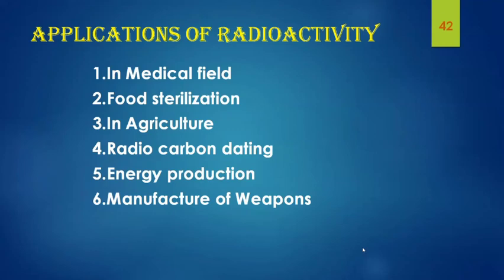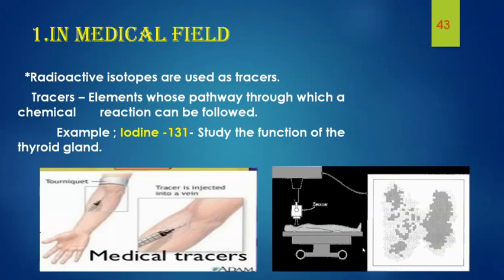Next, we can move on to the topic applications of radioactivity. We know that there are wide applications and we listed very few of them. That is in medical field, in food sterilization, in agriculture, in radiocarbon dating, in energy production, and in manufacture of weapons. So we can discuss it one by one. First is in medical field. The radioactive isotopes are used as tracers. So what are tracers? Tracers are elements whose pathway through a chemical reaction can be followed.